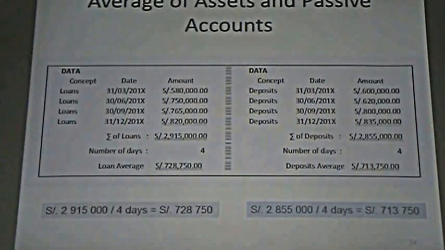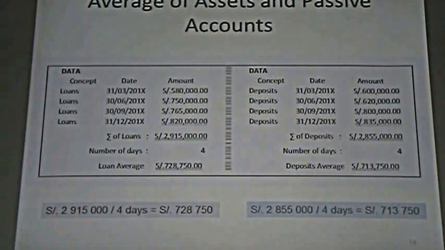Okay, here you have at the bottom of the page in the left side, you can see how we obtain this result. On the other side, we can do the same with deposits. We can take every kind of deposits that we want to study. In this case, I have to write only deposits. And we can see at the end of every trimester the amount that they have in deposits.